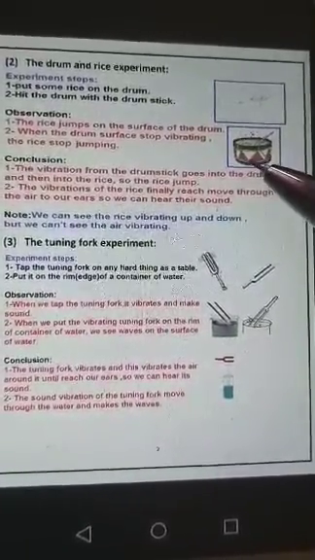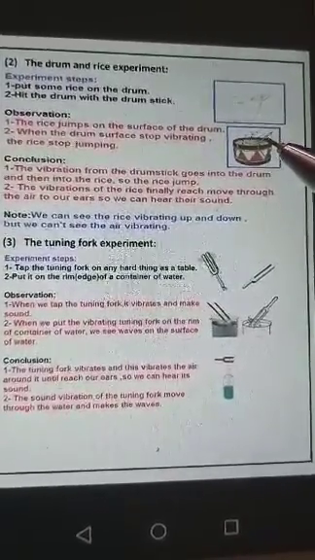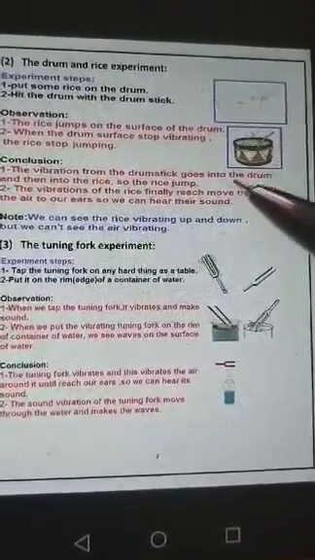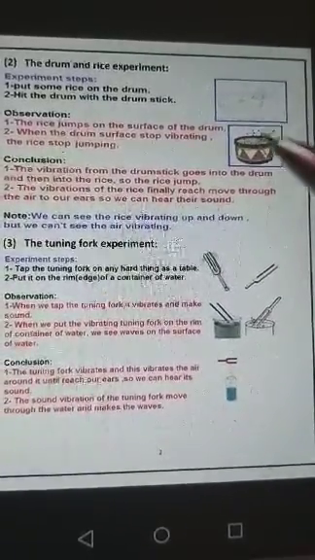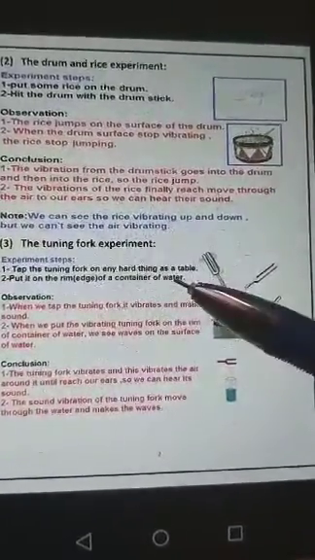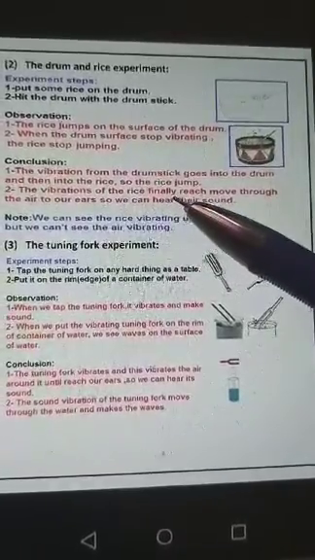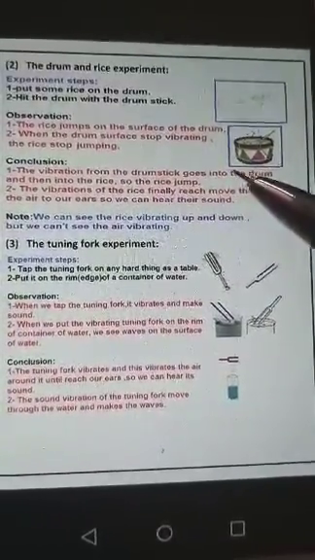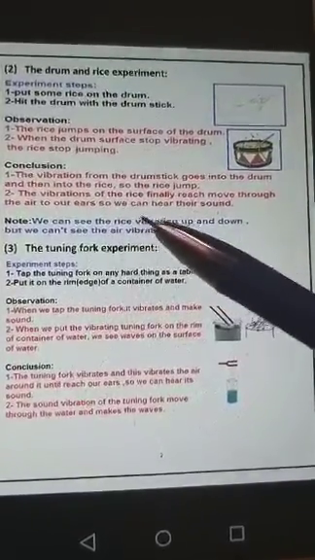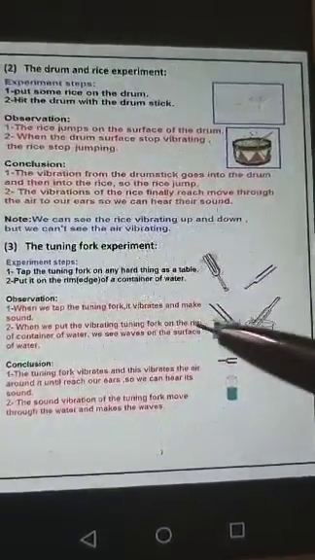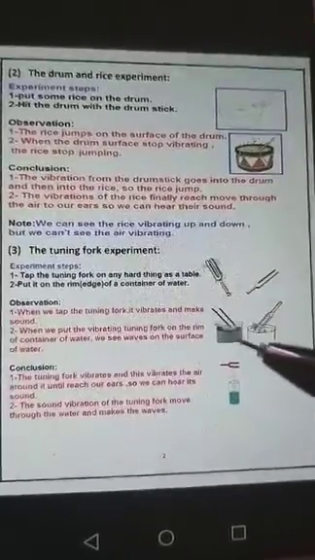When you hit it, the vibration of the drumstick goes to what? Into the drum, and then into the rice. So the rice started to what? To jump. The vibrations of the rice finally go through the air to our ears, so we can hear their sound.